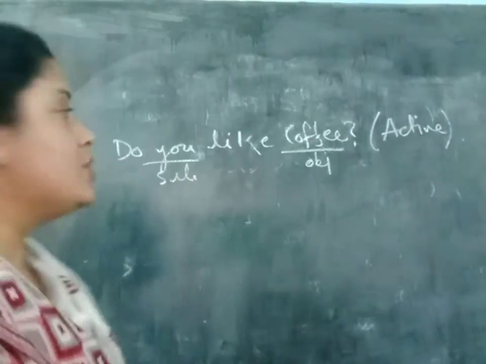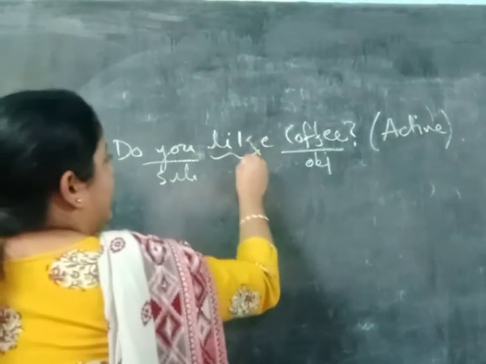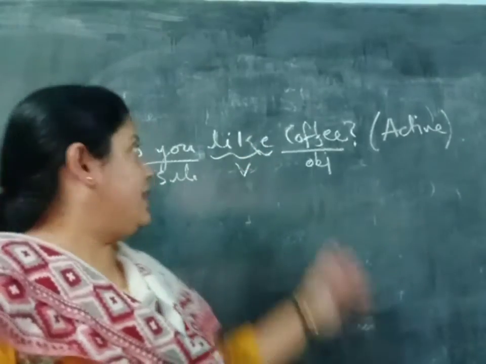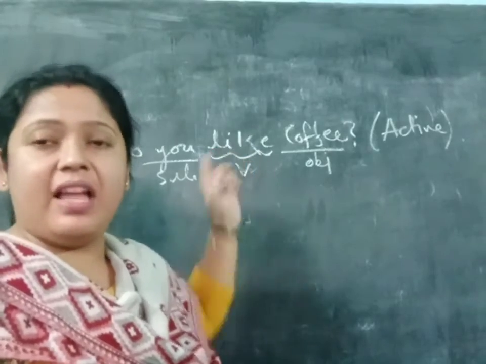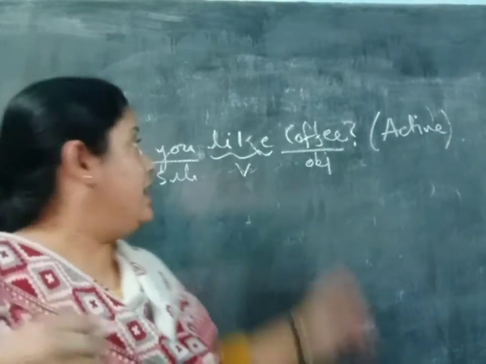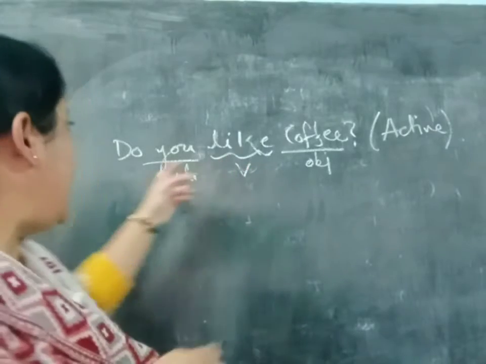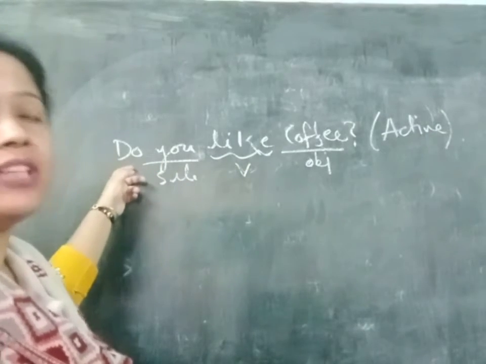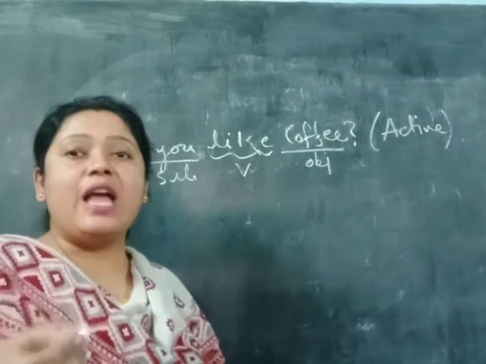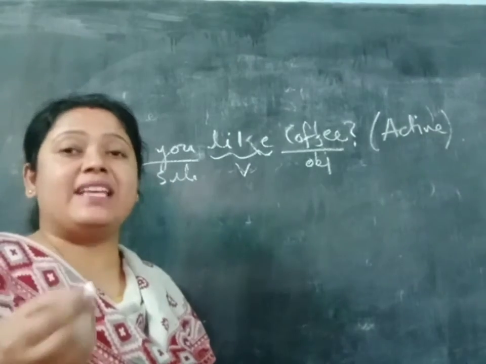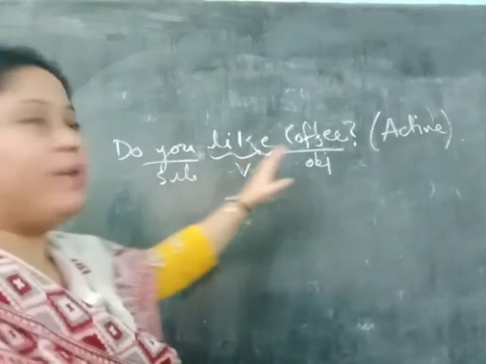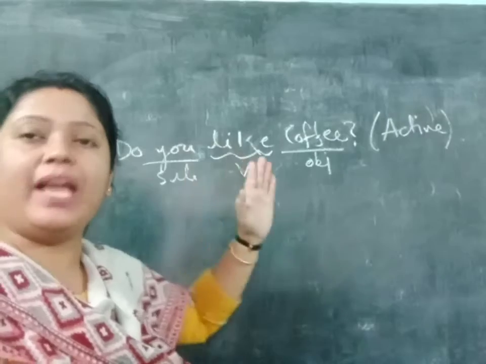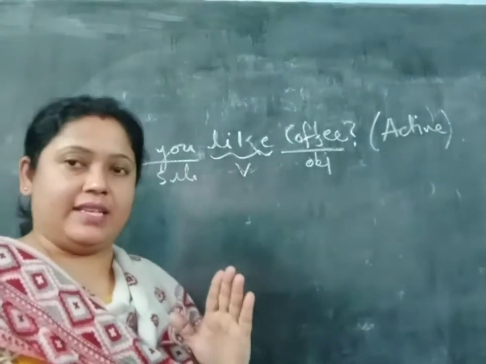Starting with do, it is stating that it is present form, and there is no being, been, nothing like that, and like is there, so it should be simple present tense.